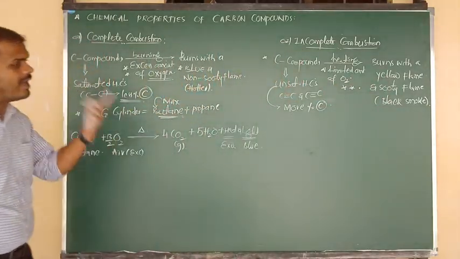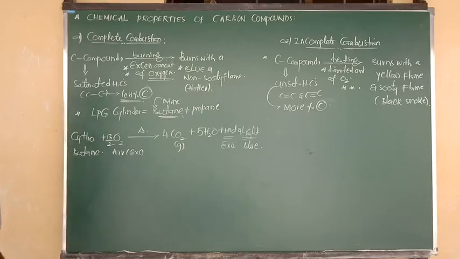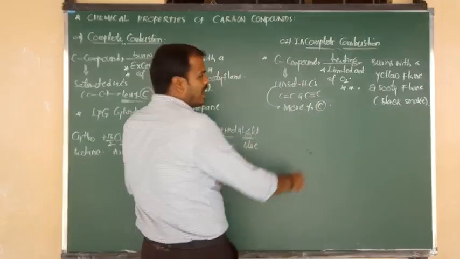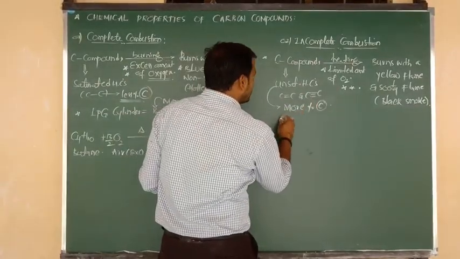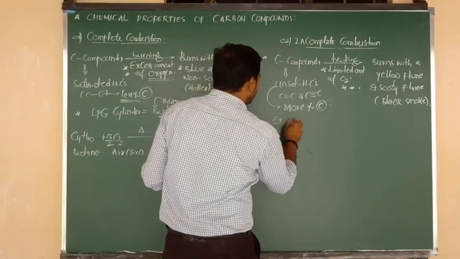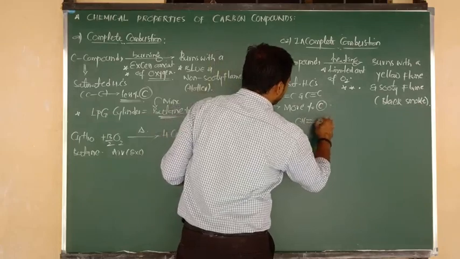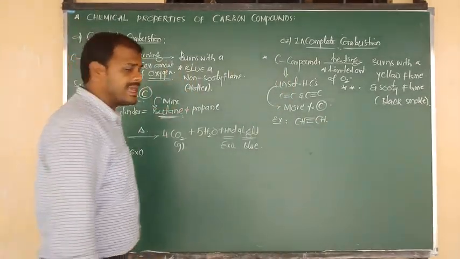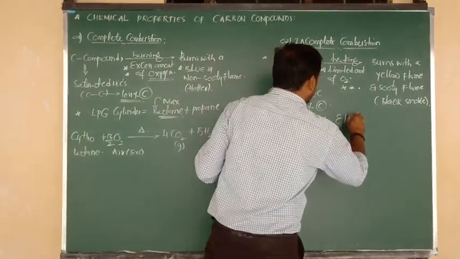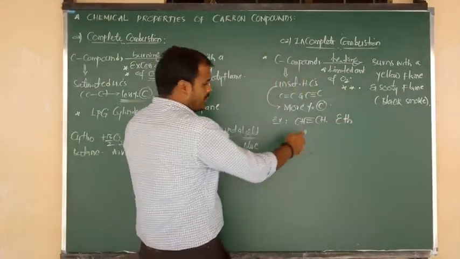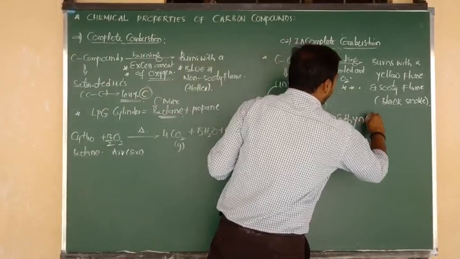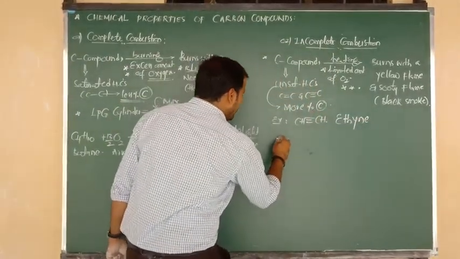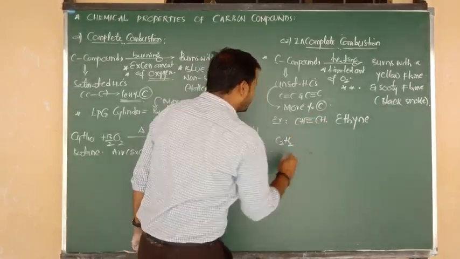Now let me consider one example. An unsaturated example is an alkene or alkyne. Let me consider an example of an alkyne: CH triple bond CH. This has two carbons, so we say eth, and the triple bond is there, so we say yne. So the name of this compound is ethyne, CH triple bond CH, and the short formula is C2H2.